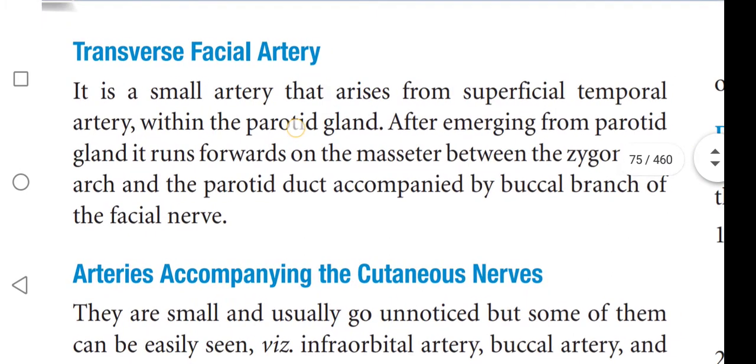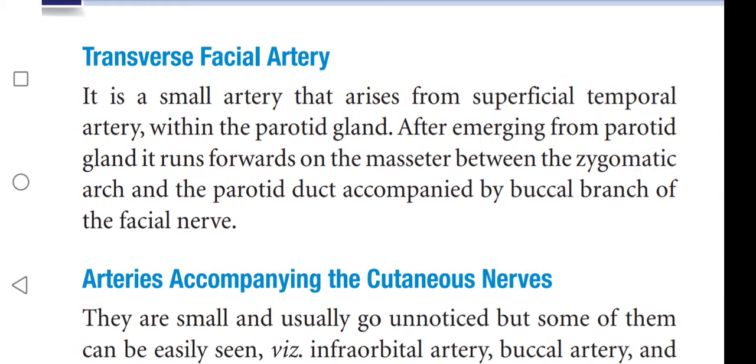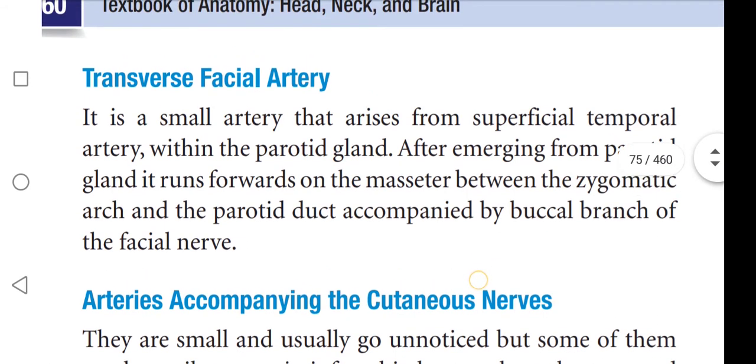Transverse facial artery. The transverse facial artery is a small artery that arises from the superficial temporal artery within the parotid gland. After emerging from the parotid gland, it runs forwards on the masseter between the zygomatic arch and parotid duct, accompanied by the buccal branch of the facial nerve.